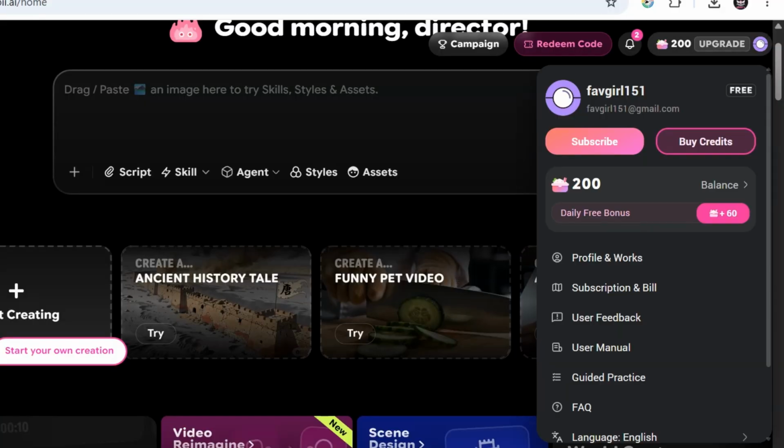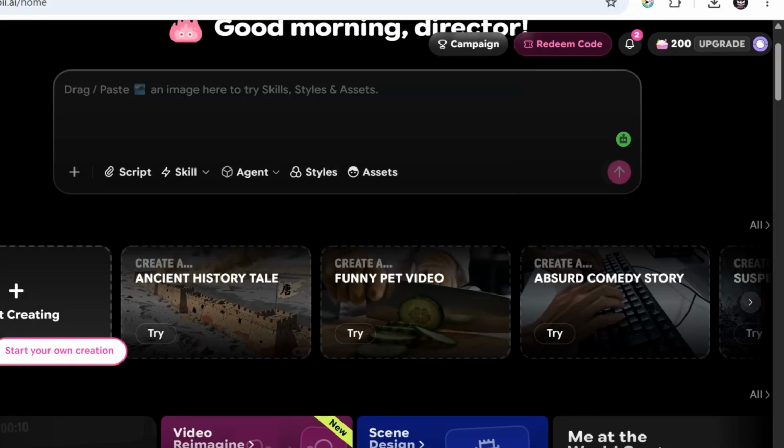All right, when you join newly, you will get 200 credits to use on this platform. Here you can just type in your text to start generating. If you have a text, or you can add an image. If you already have your image, you can attach it here, or you can click here to start creating. There are lots of ways you can start building your content on this platform.